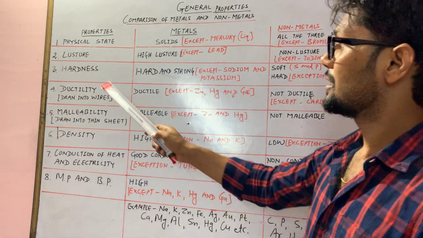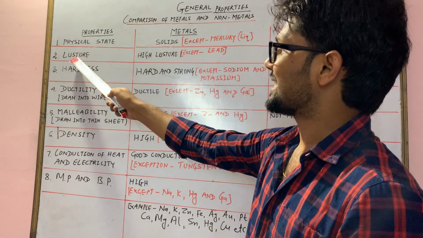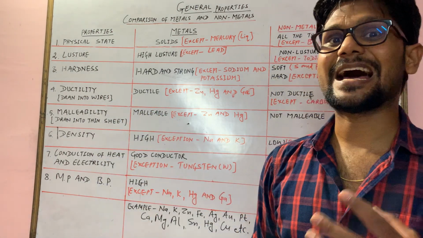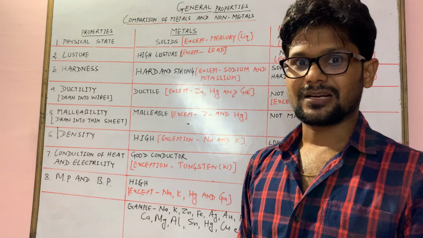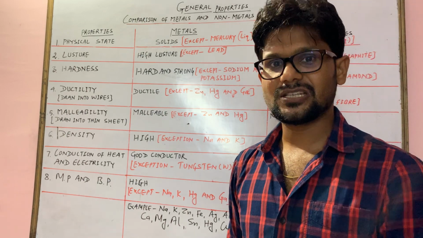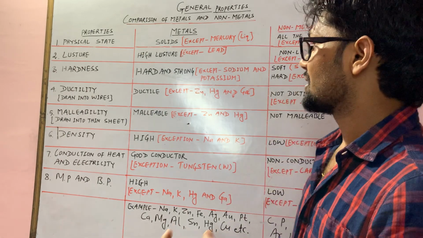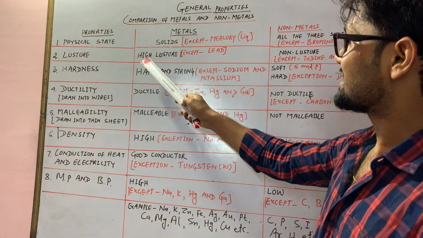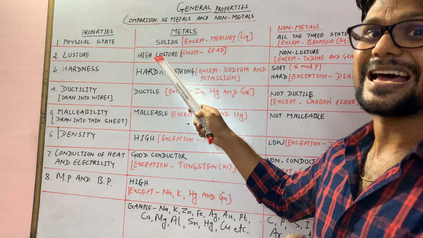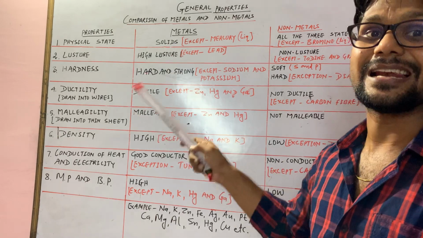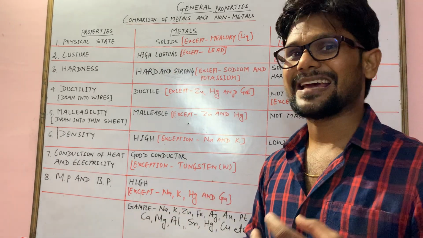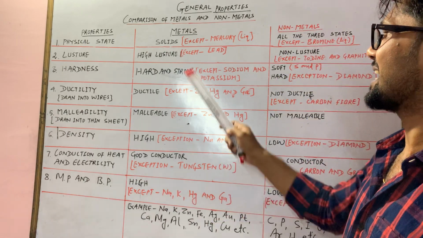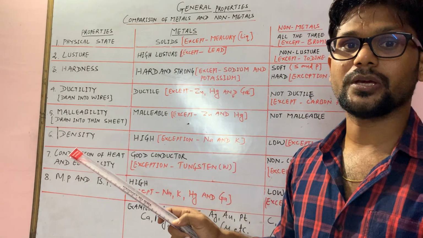Now we'll go to the next property, that is luster. Luster means shine. You know that metals have some shine, like gold, platinum. So this is the property of metal. Metals have high luster, means it is attractive. But exception, lead. Lead is not showing any shine, any attraction, means lead is dull looking.